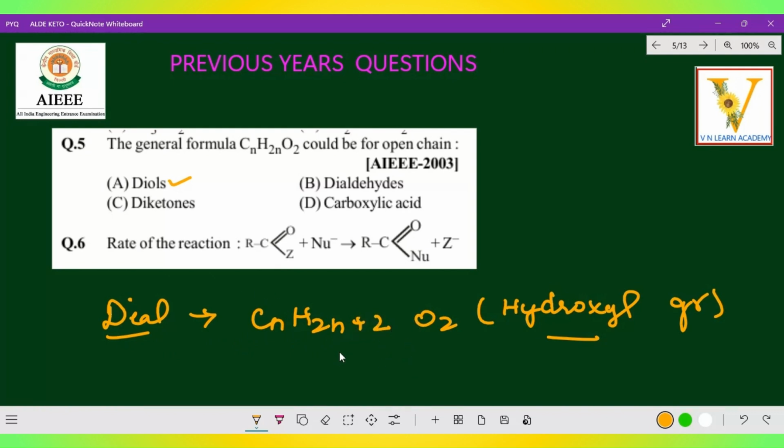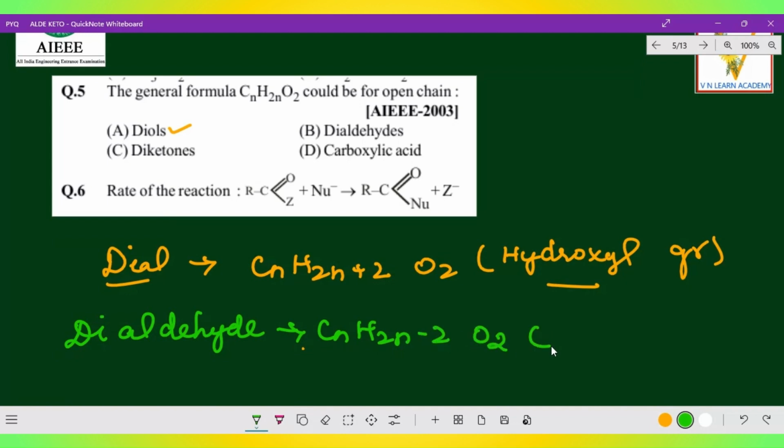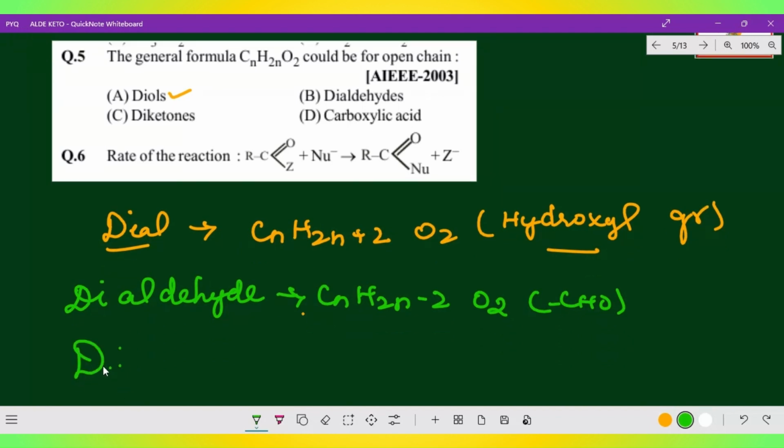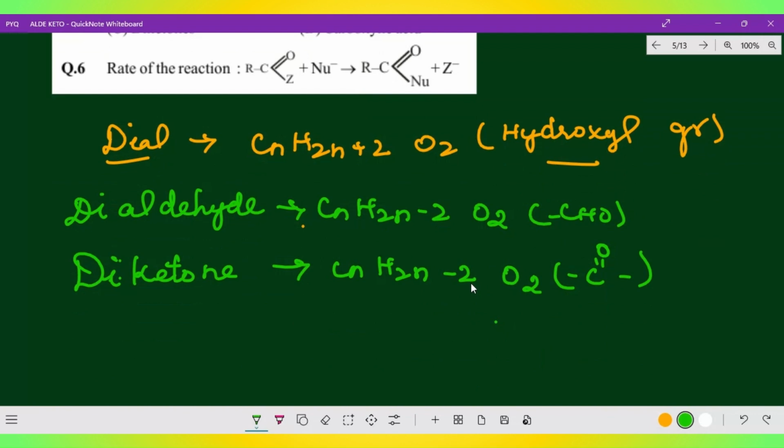So this is diol. Then dialdehyde. So how do we observe dialdehyde? Here, dialdehyde. So this is CnH2n minus 2 and O2. So this is CHO group, right? So this is aldehyde. I just mentioned CHO because diketone is also available. This is a carbonyl compound in that way. So this is diketone. So diketone, what is it? CnH2n minus 2 and O2. So this is a carbonyl compound, generally C double bond O. Here also the same. Okay, now next one. Both are similar, same, right? Because it's a carbonyl compound, right?